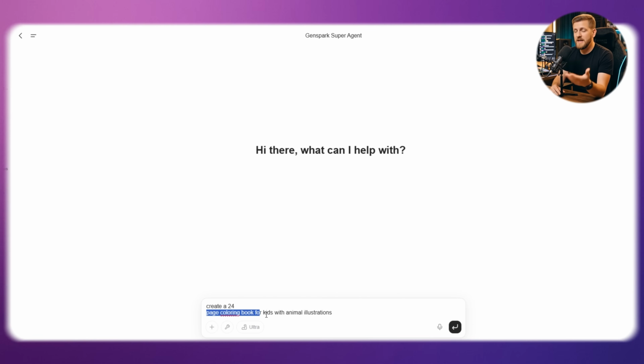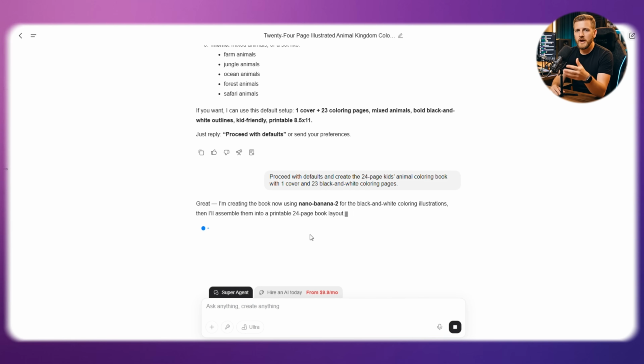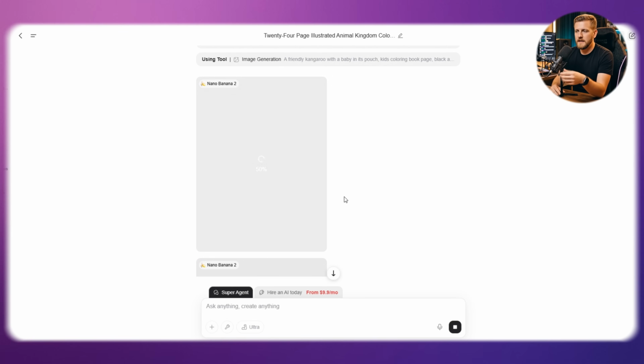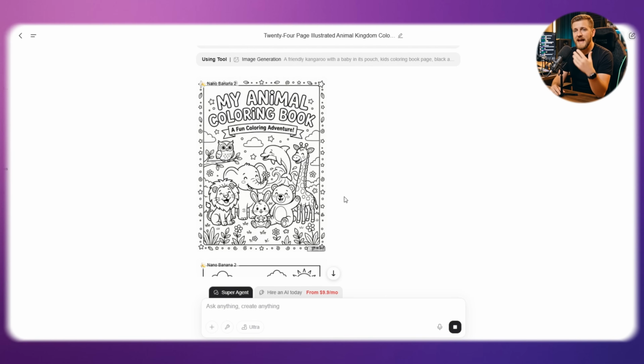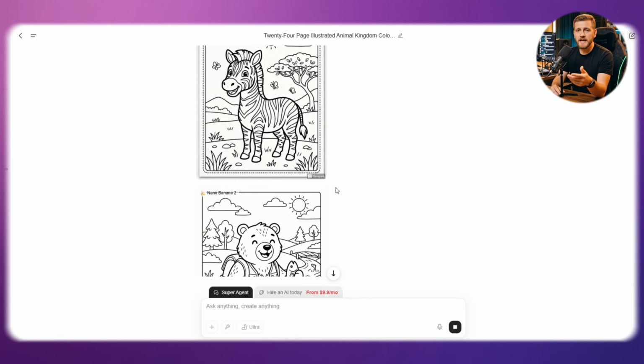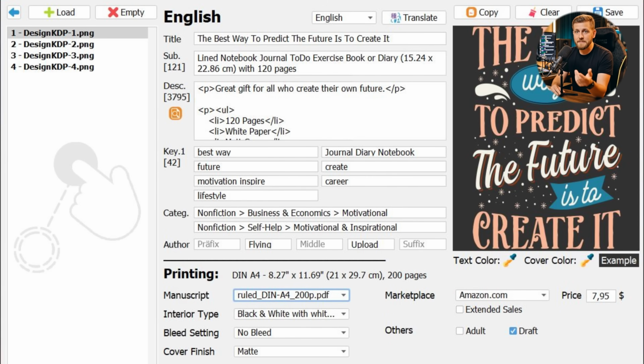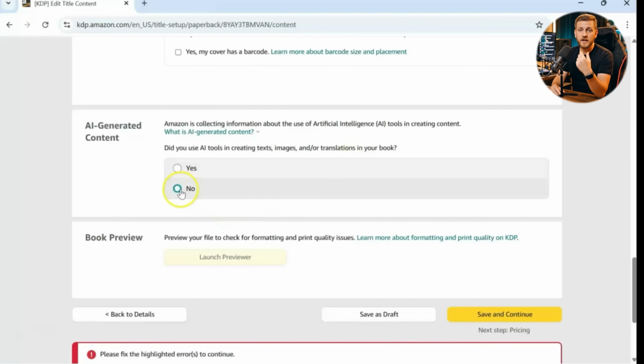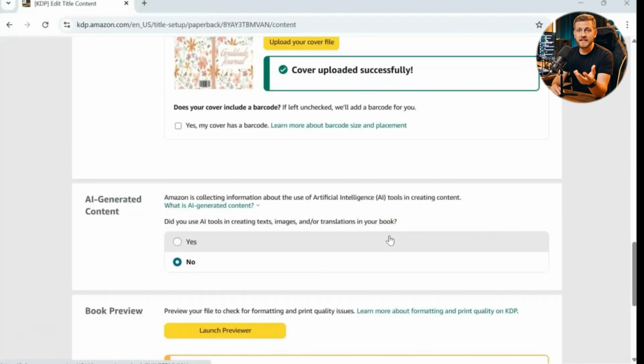For example, create a 24-page coloring book for kids with animal illustrations. It will generate each page in high-quality design, including captions if you want. The final product looks professional, and you didn't have to draw anything yourself. Then you can export it, upload it to Amazon KDP, and start selling it. Amazon handles everything, and you don't pay anything up front.